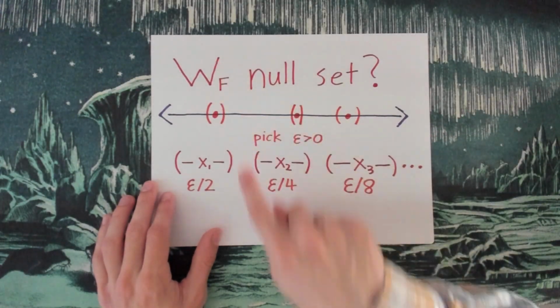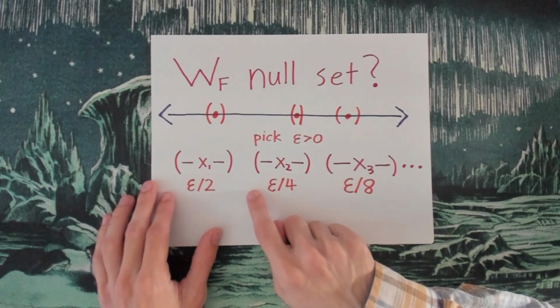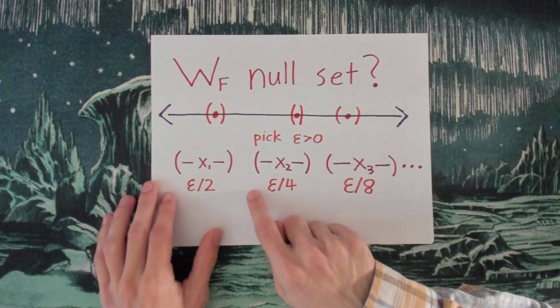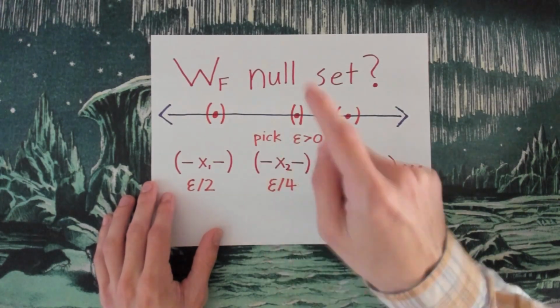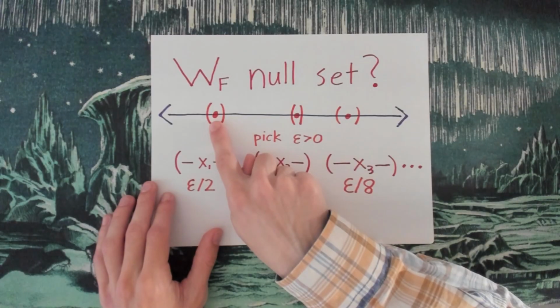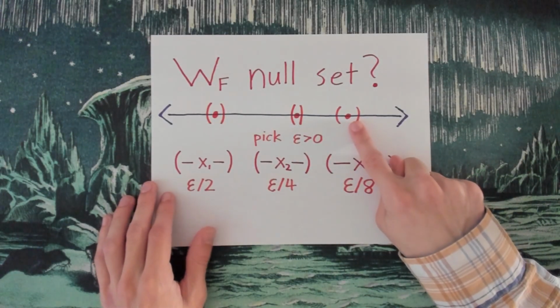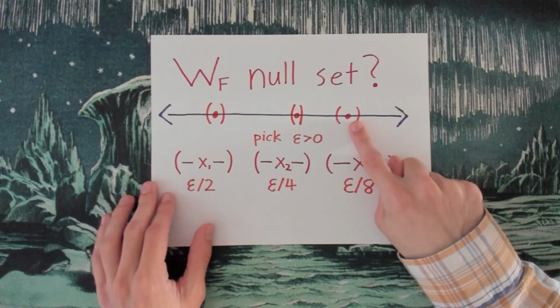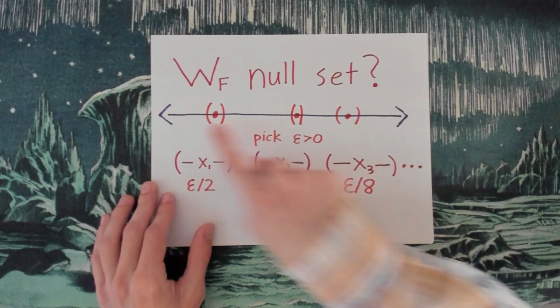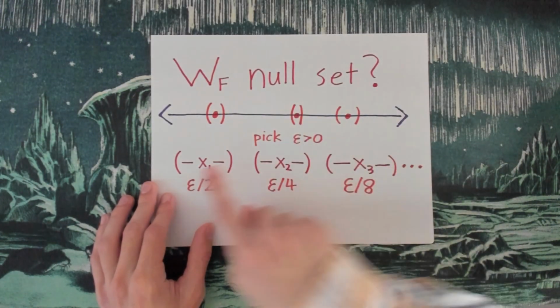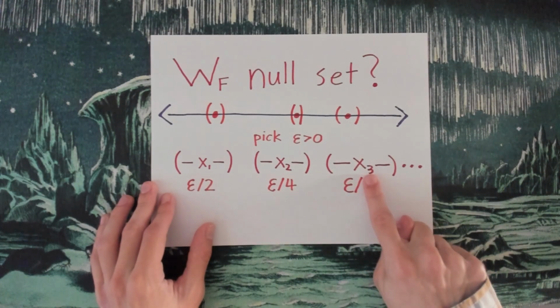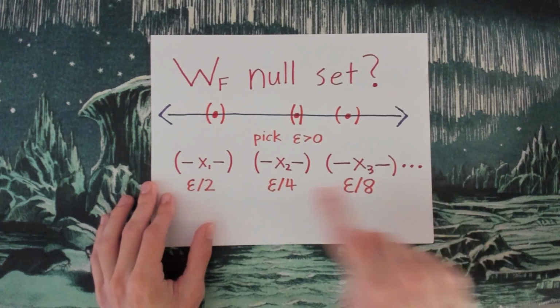So I'm not going to go through all the technical stuff about this, but basically the idea is that WF is a well-ordered subset of the real number line. Well, it's a countable subset of the real number line. So we can pick the first point, number 1, we can pick point number 2, we can pick point number 3, and so on, right? We can create a sequence of all the points of WF. So here's point 1, point 2, point 3, going on forever in a sequence.